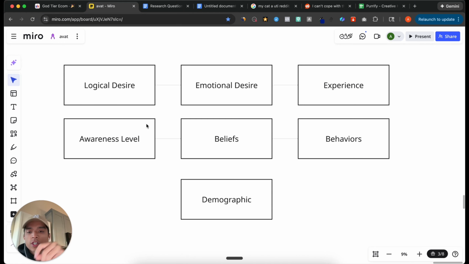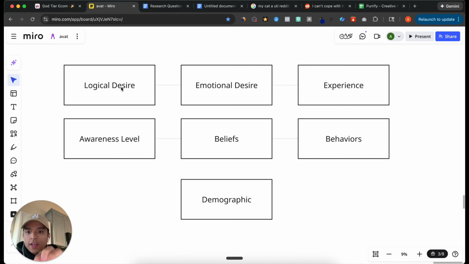Okay, so the things that we're searching for are the components of what will eventually make up a customer avatar. And the way that I define a customer avatar is the summation of these 7 things that you see on screen here, starting firstly with the logical desire, or the thing that somebody wants to get by using your product, followed by the emotional desire, what they actually want when they say they want this logical desire, the experiences they have, their awareness level in relation to the problem and the product, the beliefs that they have as a result of their desires and experiences, their behaviors as a result of their beliefs, and then lastly, their demographic information, how old they are, what's their gender, how much money they make, etc.